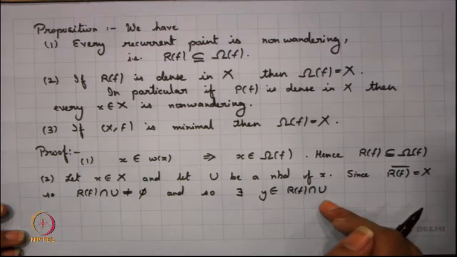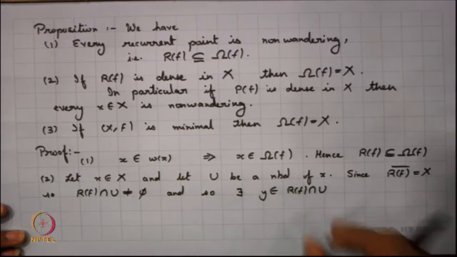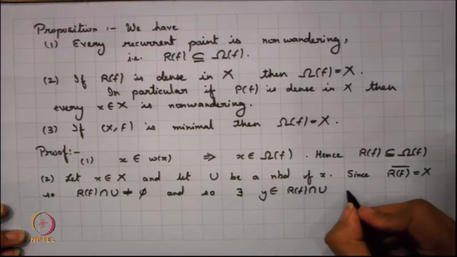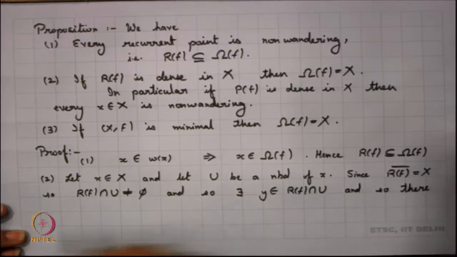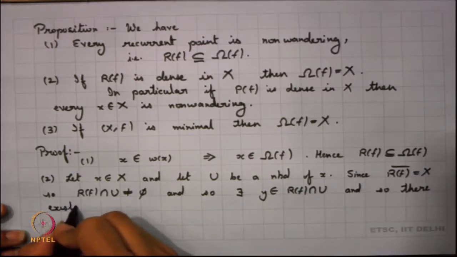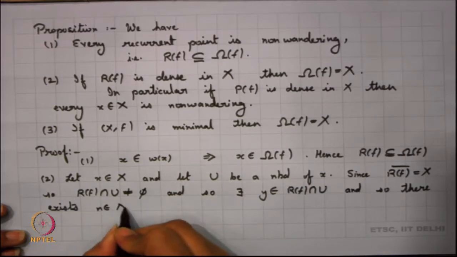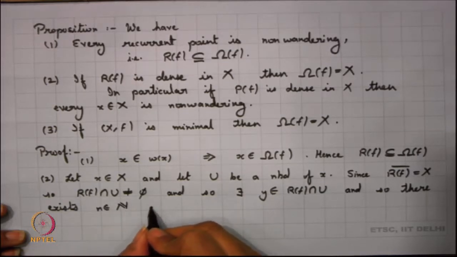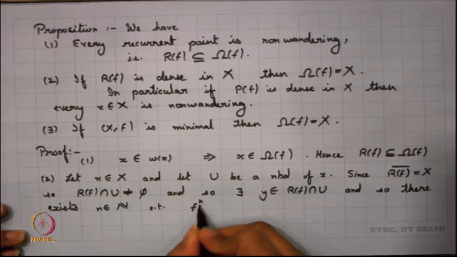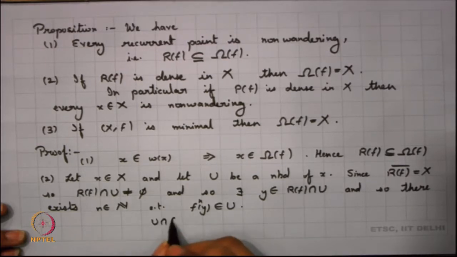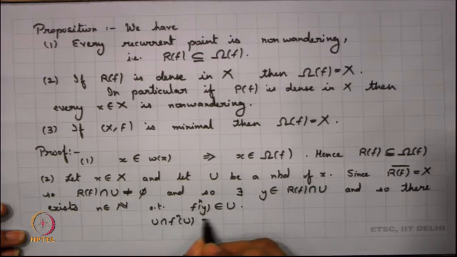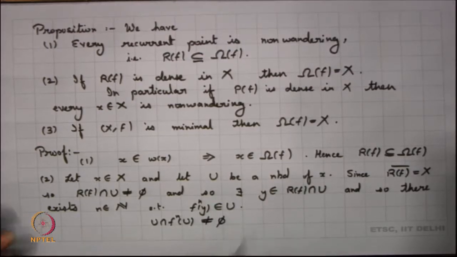y is in u, right. So, there will be another point, there will be an iterate of y also which is in u, right, and so there exists n such that f^n(y) will also belong to u, and hence I can say that u intersection f^n(u) is non-empty.